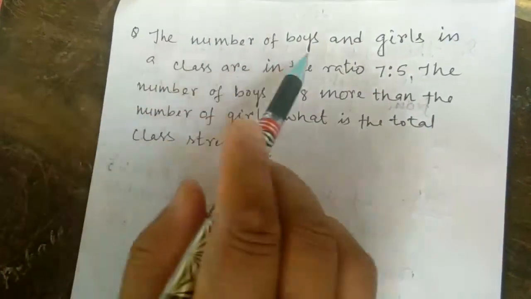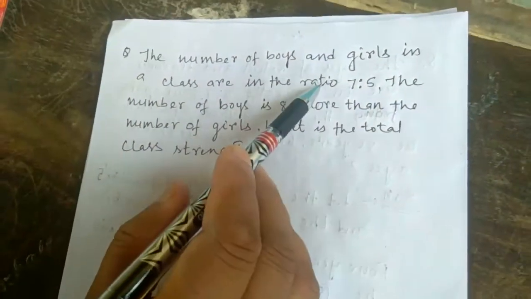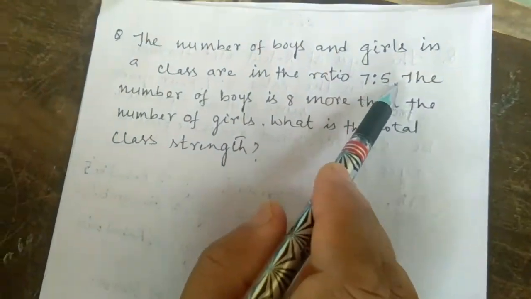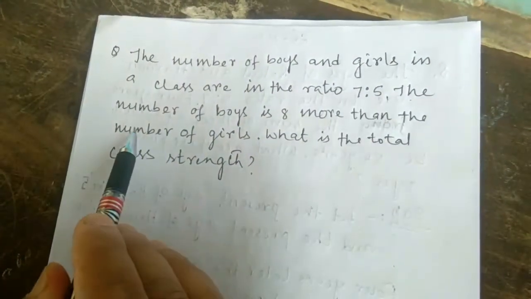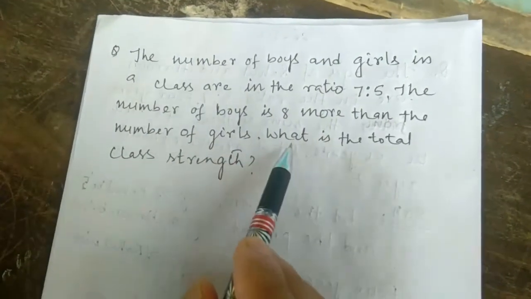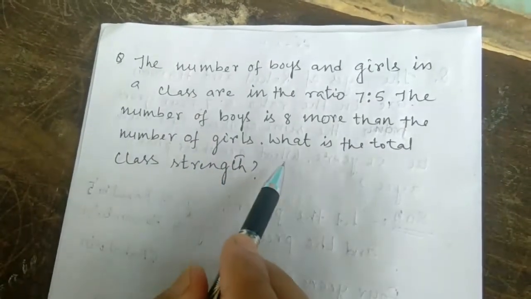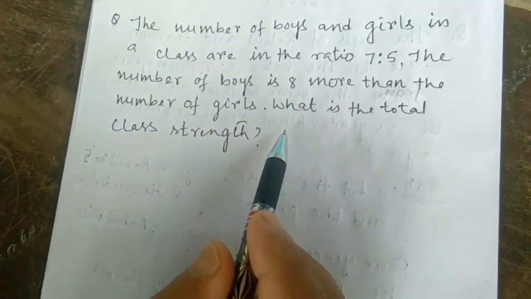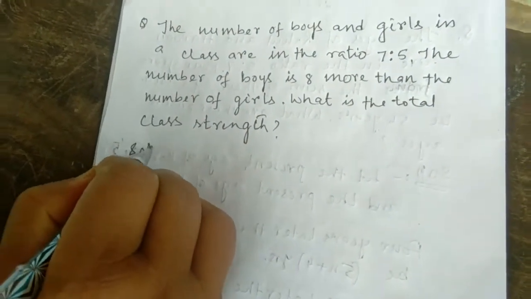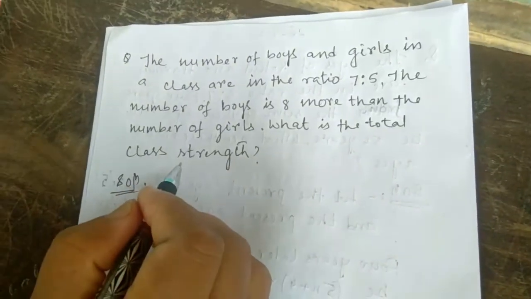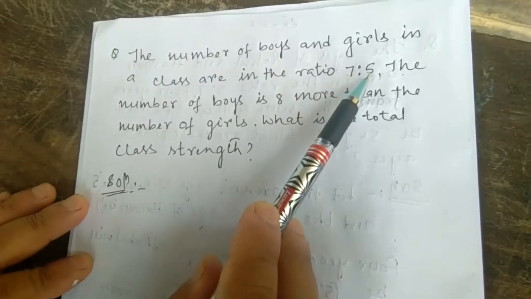Next question. The number of boys and girls in a class are in the ratio 7:5. The number of boys is 8 more than the number of girls. What is the total class strength? Total class strength means total number of students in the class. Okay, so let me solve this question. We don't know the total strength, but the ratio of boys and girls is given, 7:5.